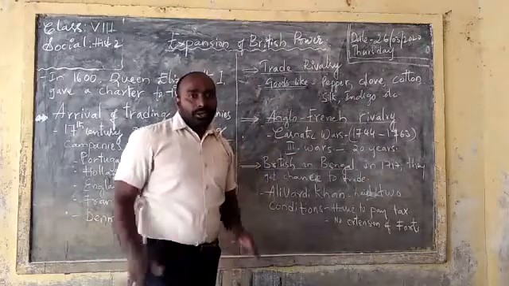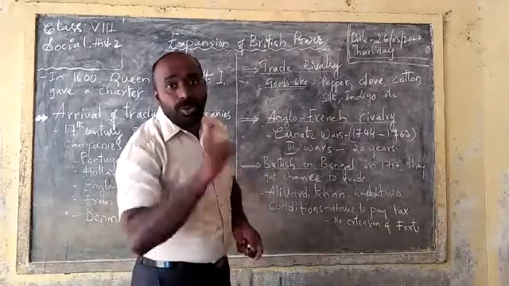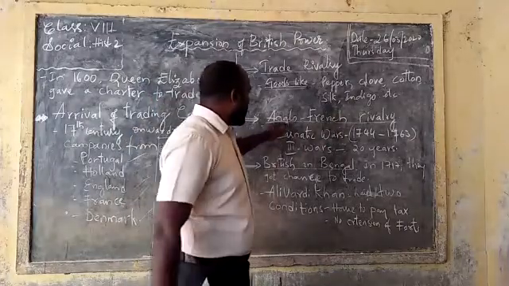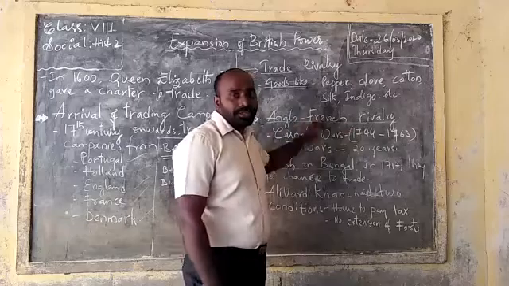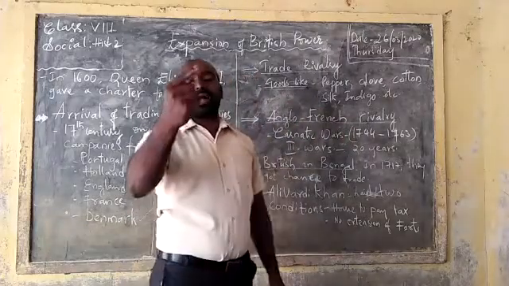So all the other countries were eliminated. Finally, only two countries remained. What are those two countries? France and England. Anglo-French rivalries. We call these Anglo-French rivalries the Carnatic Wars.